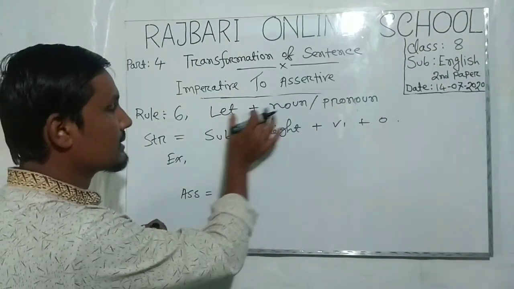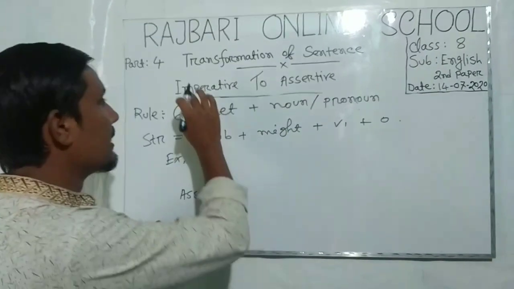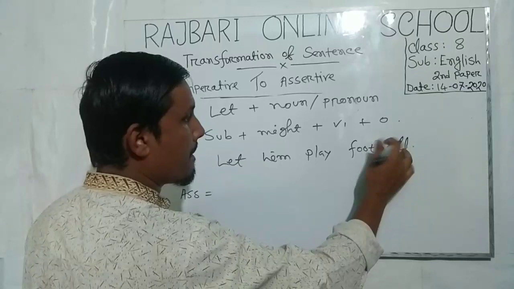When you will see such type of word or sentence in the imperative sentence, you have to follow this rule to convert the sentence into assertive sentence. Imagine you are playing football with your friend.